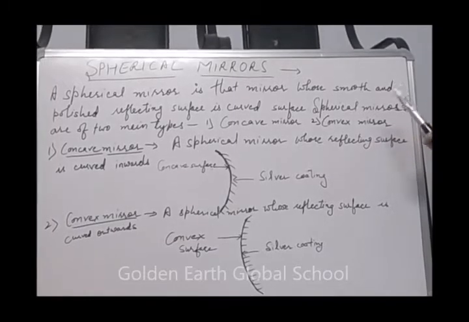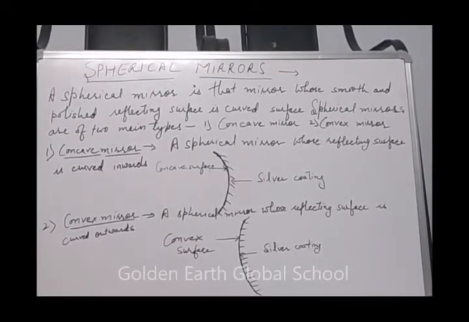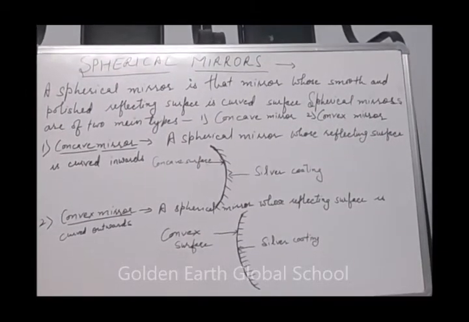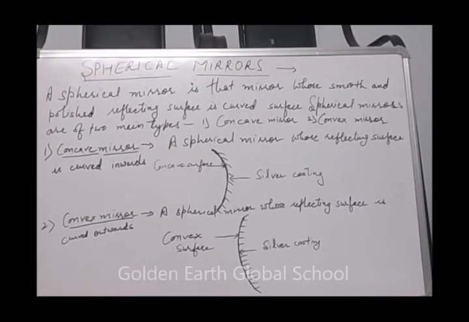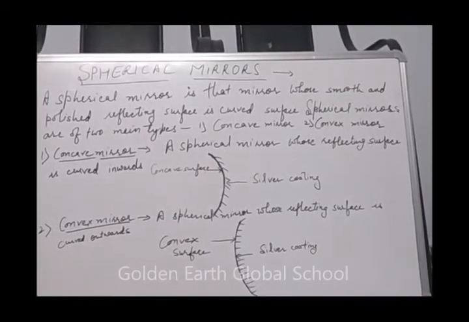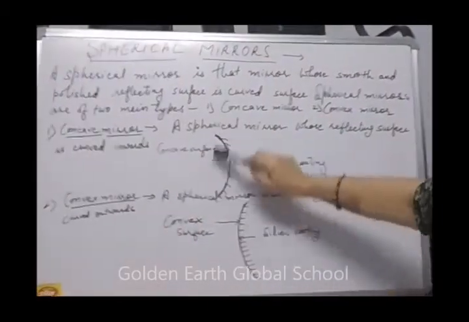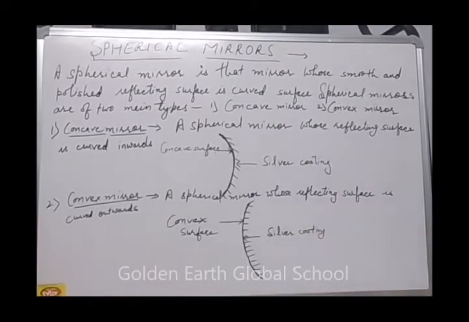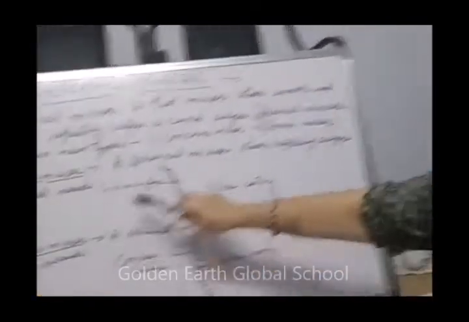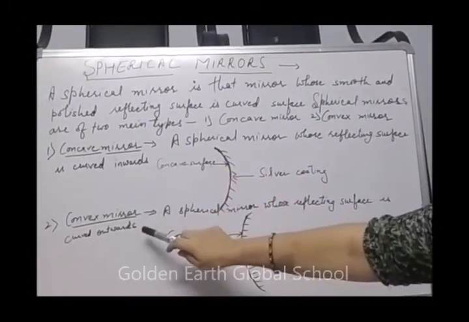Spherical mirrors have a curved shiny surface, which is why they are also called curved mirrors. A curved mirror is also called a spherical mirror because it is a part of some sphere. If we complete this portion, it forms a sphere. So the first is the concave mirror, the second is the convex mirror.